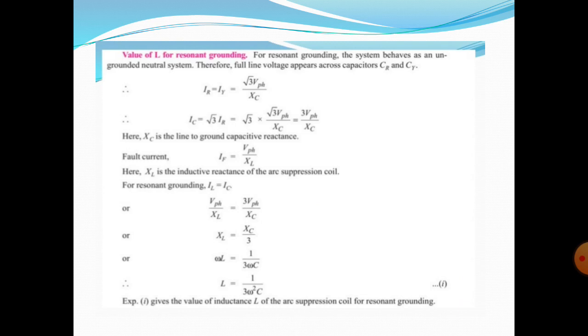XL is normally denoted as omega into L. XC is normally denoted as 1 by omega C. So we substitute the values. Finally we get the value of inductance L is equal to 1 divided by 3 into omega square into C. And this is the value of inductance of the arc suppression coil of resonant grounding.